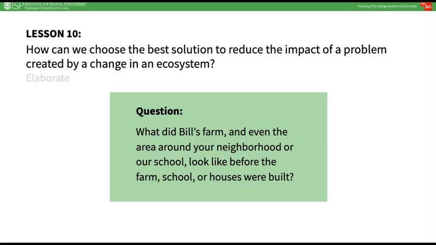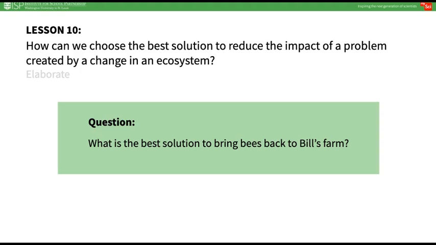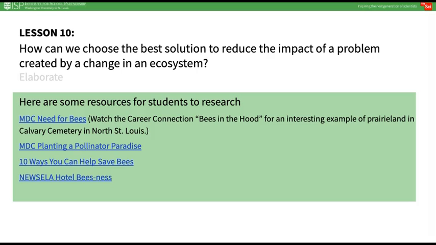In the Elaborate, have students apply what they have learned during the Great Prairie Chicken Debate to the case of the disappearing bees. Use this question prompt to consider how ecosystems change over time. Then explain that the bee population is getting lower all over the world, not just on Bill's farm. Considering a variety of perspectives, students can research possible solutions. Here are web resources to help students get started with research. These are also linked in the curriculum.